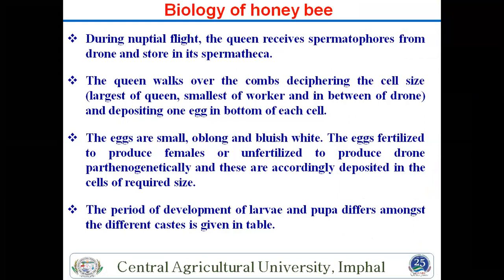Biology means the life cycle, where it is coming from and where it is going. It is also known as metamorphosis, and there are many types of metamorphosis, such as hemimetabola. But honeybee comes under the endopterygote group.